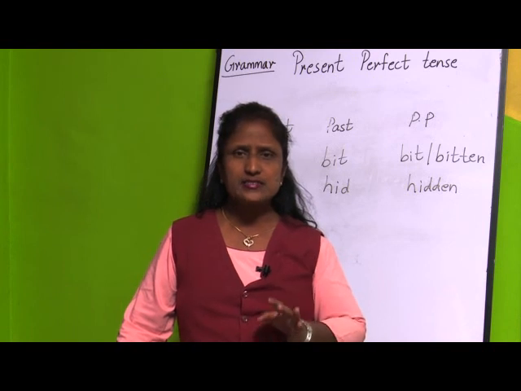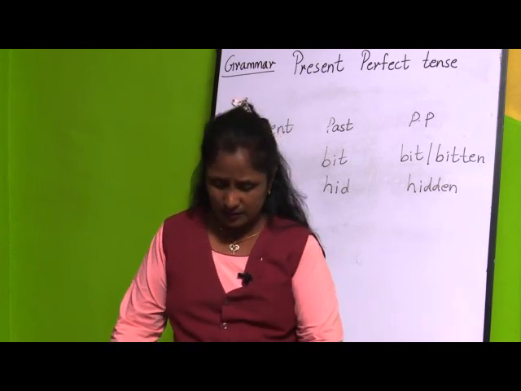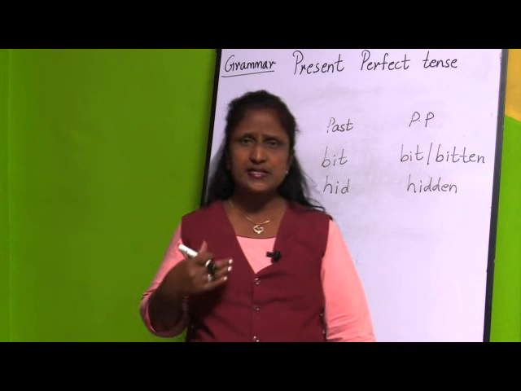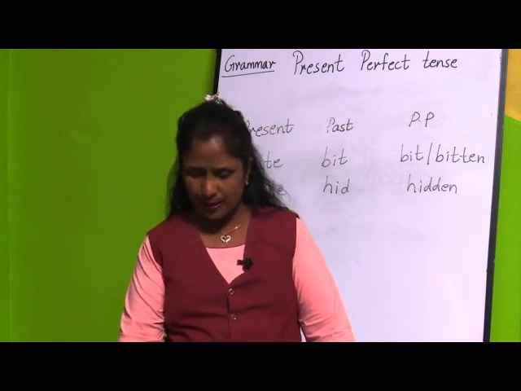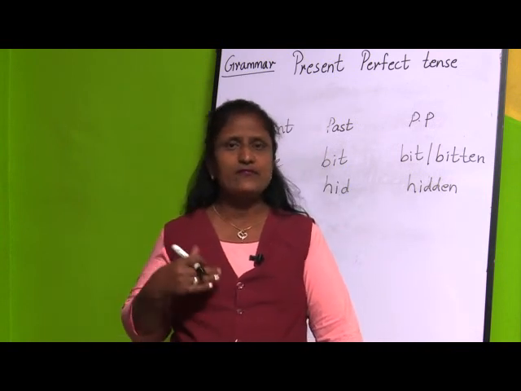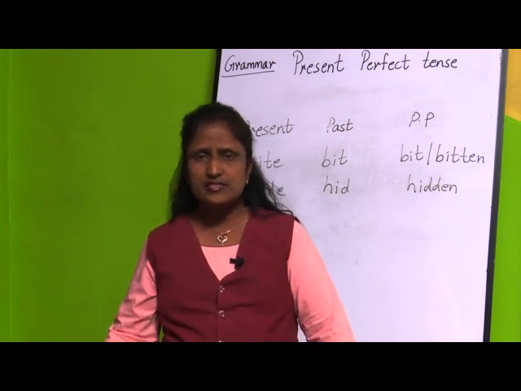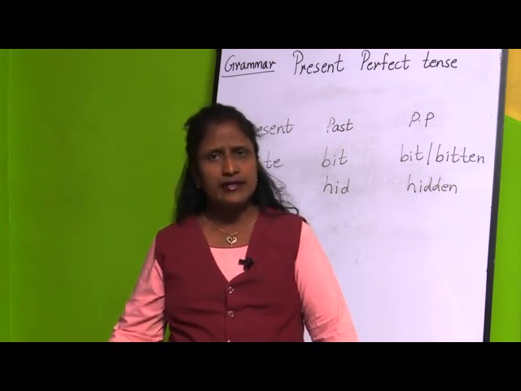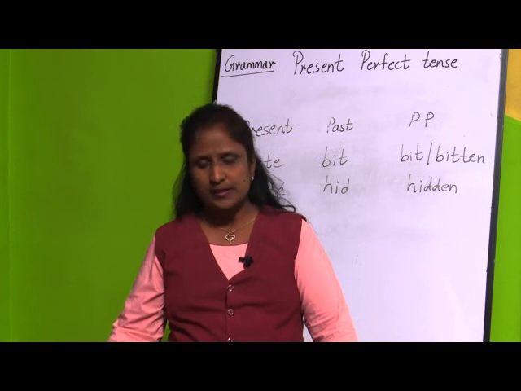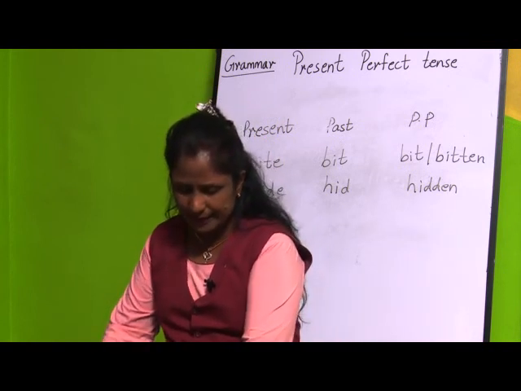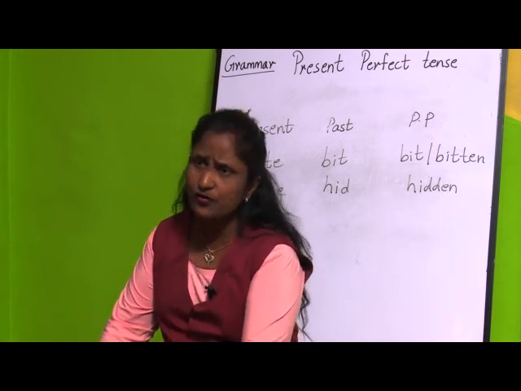If the verb is ending with a consonant plus Y, then that time we are going to replace Y with IED. And next case was what? If the word is ending with a vowel plus Y, then that time we are going to add ED to the verb.